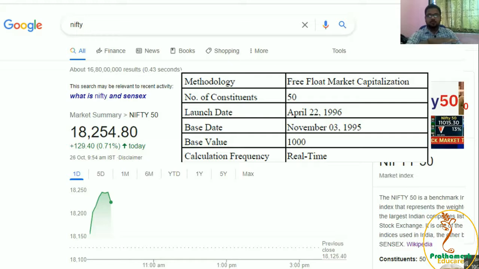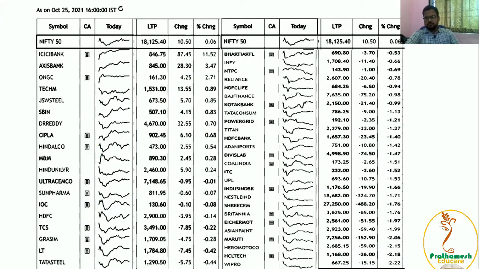So we have predefined a base of 1,000 points, and it is calculated frequently, and in each fraction of a second we can see the movement. Now let us go through the calculation. We can't take all 50 companies because the calculation will be huge and it will take time to understand.